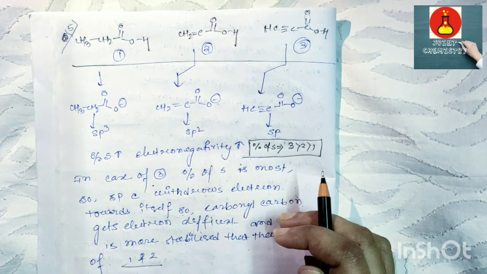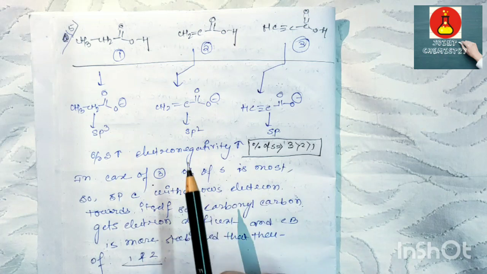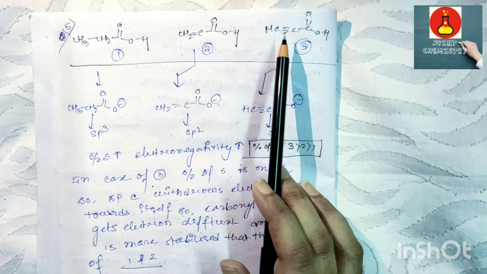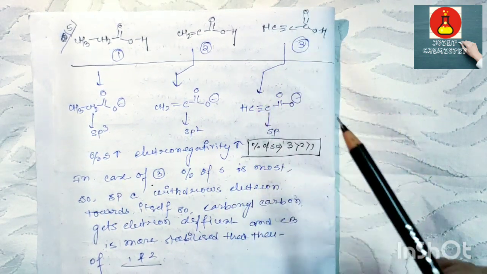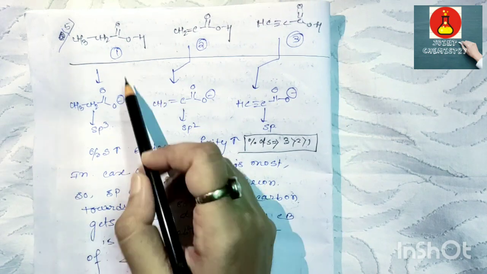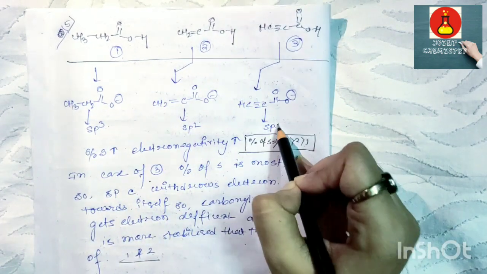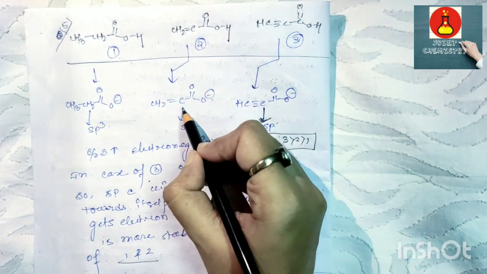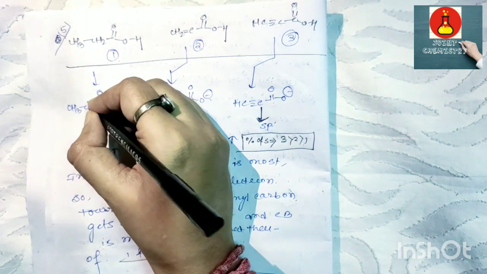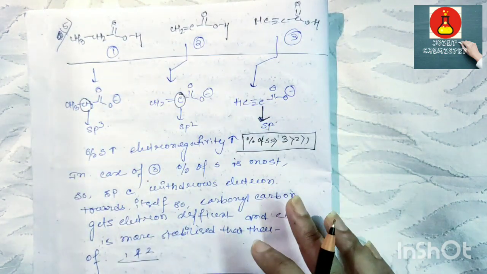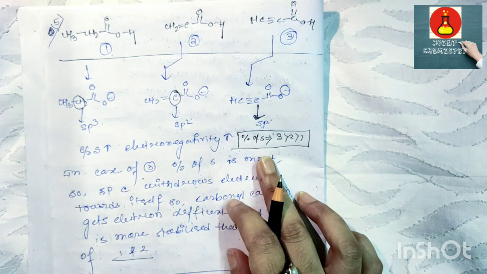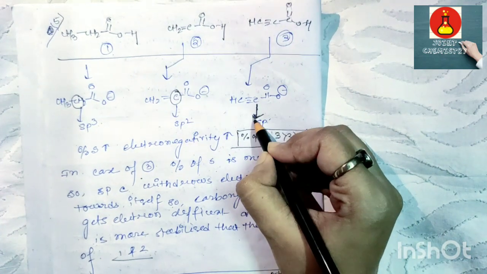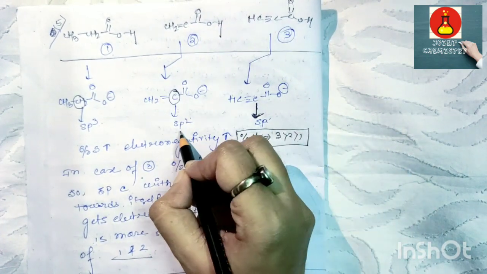So the next problem is, here three acids are given, CH3CH2CO2H, CH2 double bond CH CO2H and CH triple bond C CO2H. So this is the conjugate base of 1, this is the conjugate base of 2, and this is the conjugate base of 3. Now here this carbon is sp carbon, this carbon is sp2 carbon, and this carbon is sp3 carbon. We know that the percentage of s character is greater for 3, then 2, and then 1. For sp, the percentage of s character is greater than sp2 and then sp3.